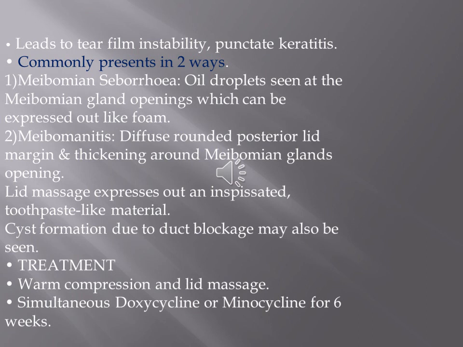Microblepharon is abnormally short eyelids. Normally, the horizontal width of the eyelids is around 25 to 29 millimeters, but in these cases it will be reduced to 15 or 10 millimeters, and they are abnormally small. They can be associated with cryptophthalmos or anophthalmos, and usually they are very small, but they may be absent also. Then we call it ablepharon.